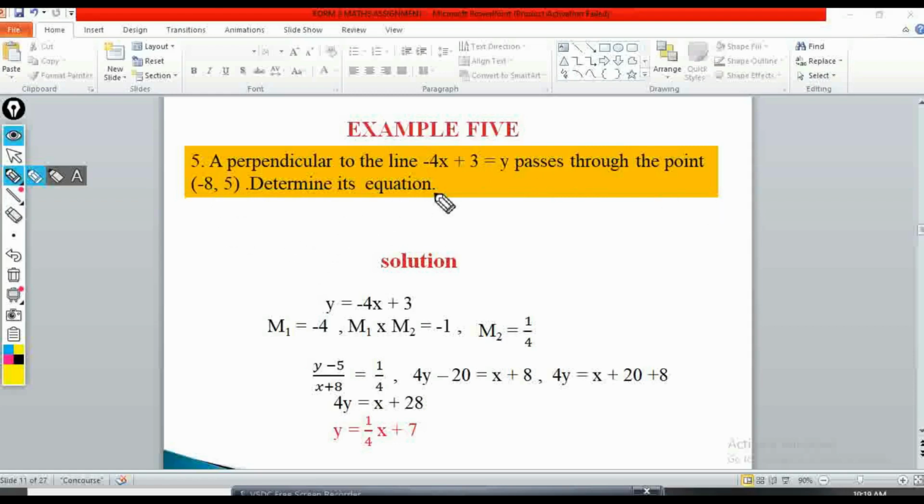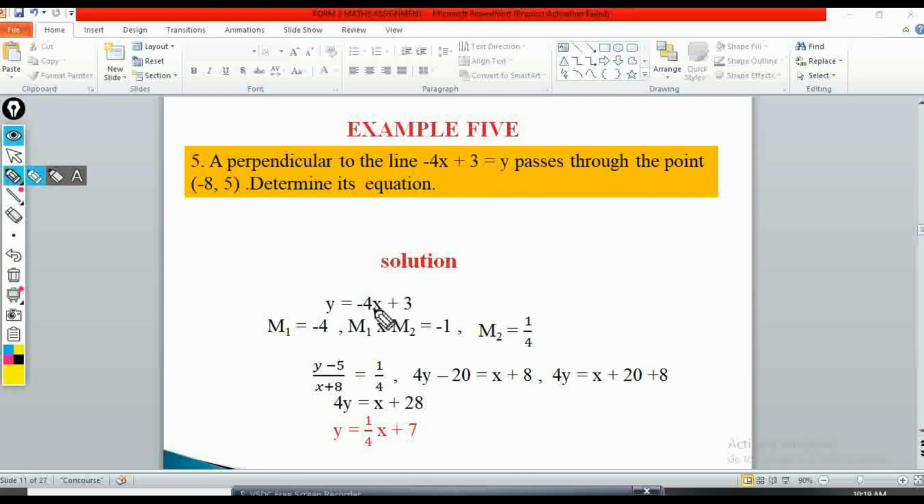Determine its equation. First of all, I can write this equation in the form y = mx + c. If I want to write it that way, I'll start with y. So y = -4x + 3. When I write it this way, it means that the gradient of this line is -4.